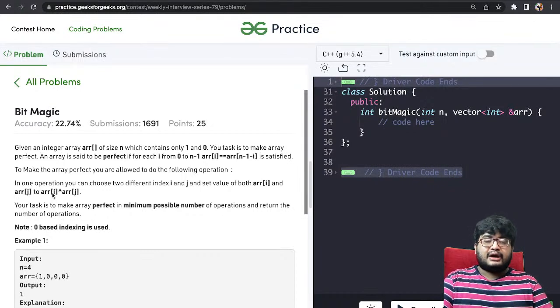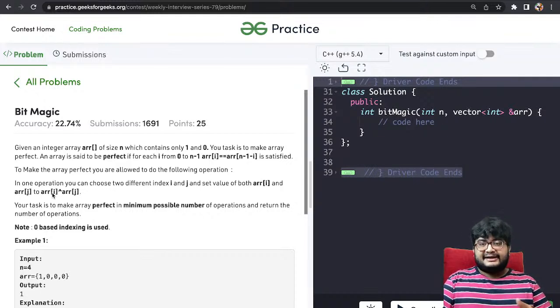So what you are told is, you are given an array with only ones and zeros. It is a binary array. What you have to do is make it perfect. The definition of a perfect array is, for each index i, ARR[i] should be equal to ARR[n minus 1 minus i]. That is, the elements in the reverse order at the same index should be equal.